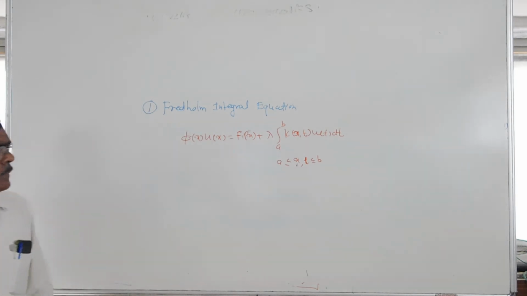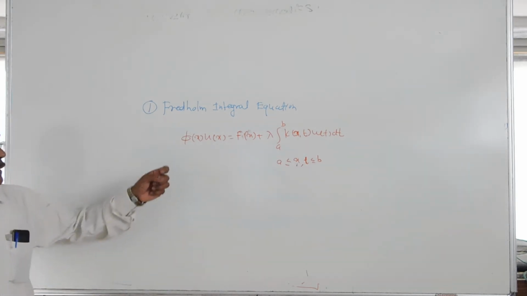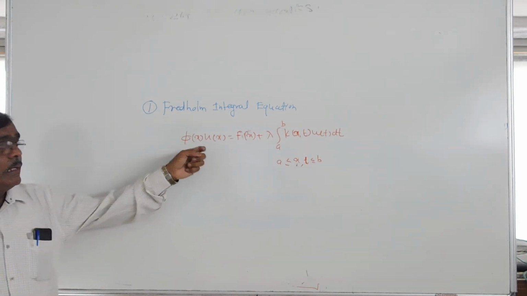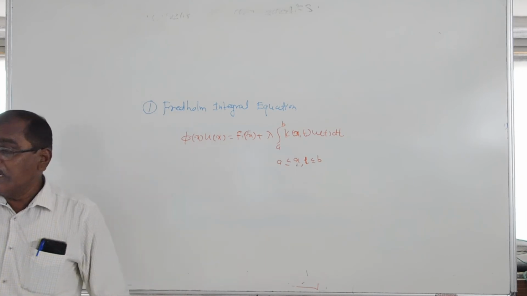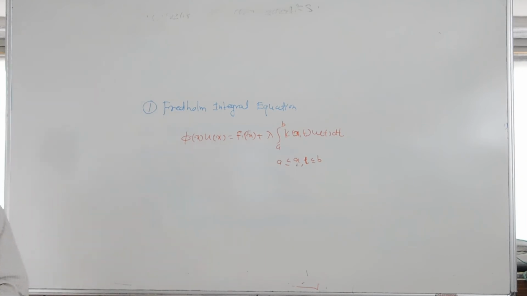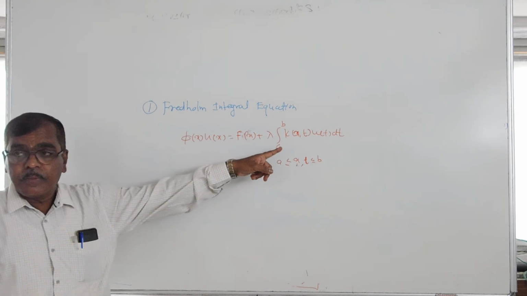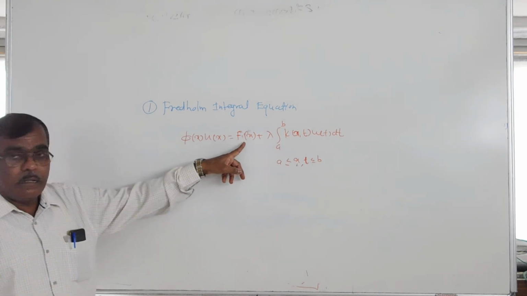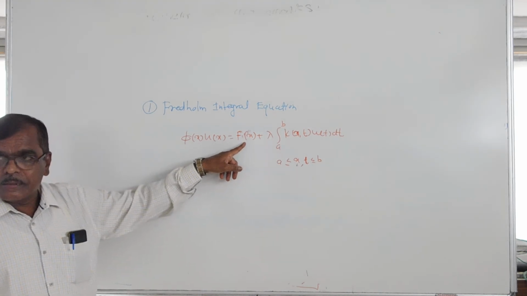This integral equation is called a Fredholm integral equation, where the kernel k of xt and the function f of x are known in advance.